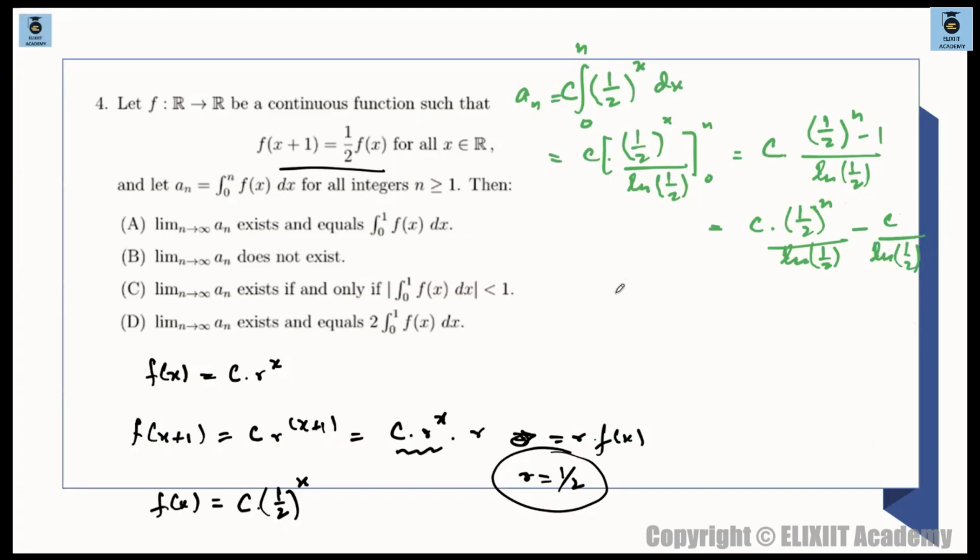So I am taking the limit as n tends to infinity over here. तो आपको ये नहीं लगता कि ये जीरो पे जाएगा? This will tend to zero, half raised to the power of infinity will tend to zero. ठीक है, तो C by ln half is just a constant, constant times zero, तो ये जीरो पे जाएगा, और minus of C by ln half तो constant ही है. So this is minus C by ln half. ठीक है, this is your limit, फाइनल में जाके we are getting this limit.